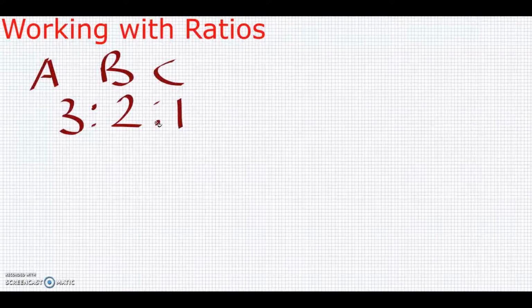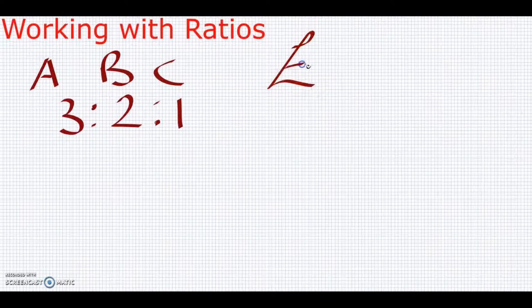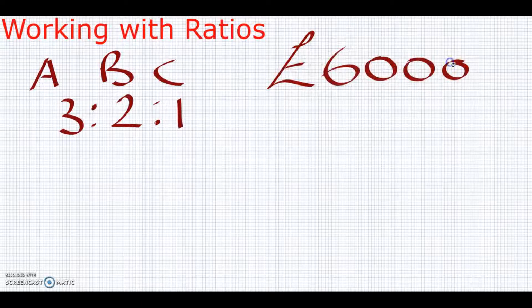Now, to look at this practically, we could say that person A put £300 in, person B put £200 in, and person C put £100 in. That's how they've started the company. Let's then imagine that after a few months, they've generated £6,000 worth of profit. How do we split that over those three people in a way that's fair to each of them, based on the amount of money they put into the company?